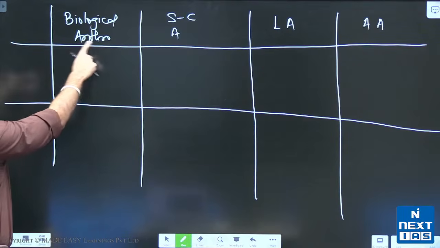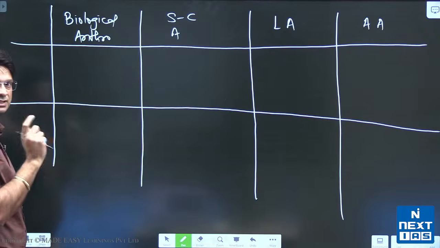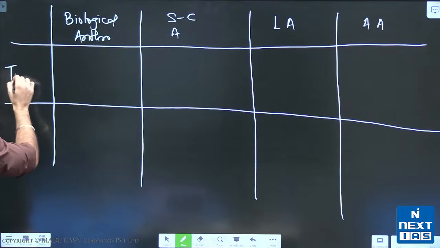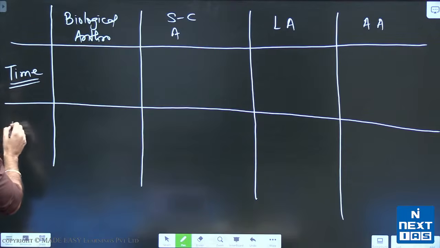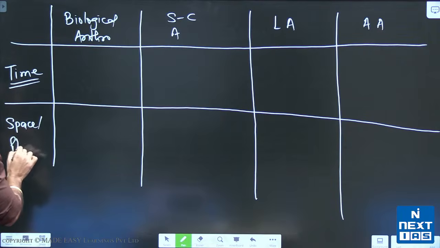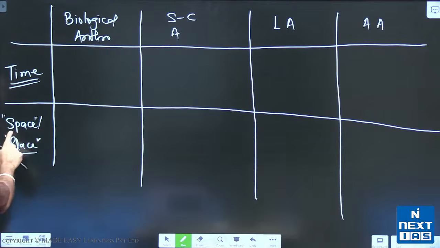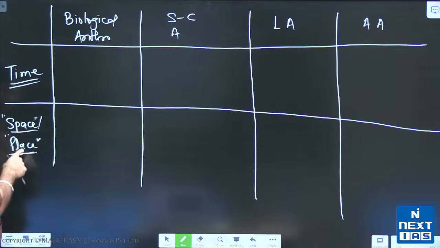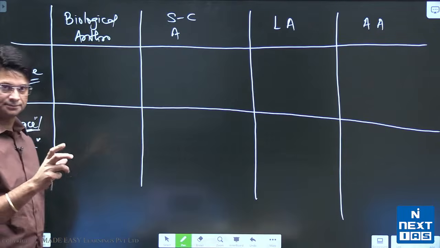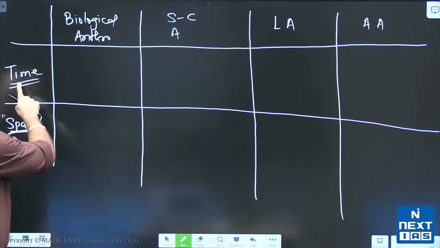All of these branches study the evolutionary aspect as well as the diversity aspect. Evolutionary aspect means the temporal aspect or the time dimension. Similarly, the diversity aspect means the space dimension or the place dimension. Although I must remind you that the two terms space and place are different. Place is territorial and space means a domain. If someone needs clarity on that, please write back to me, I will explain it.